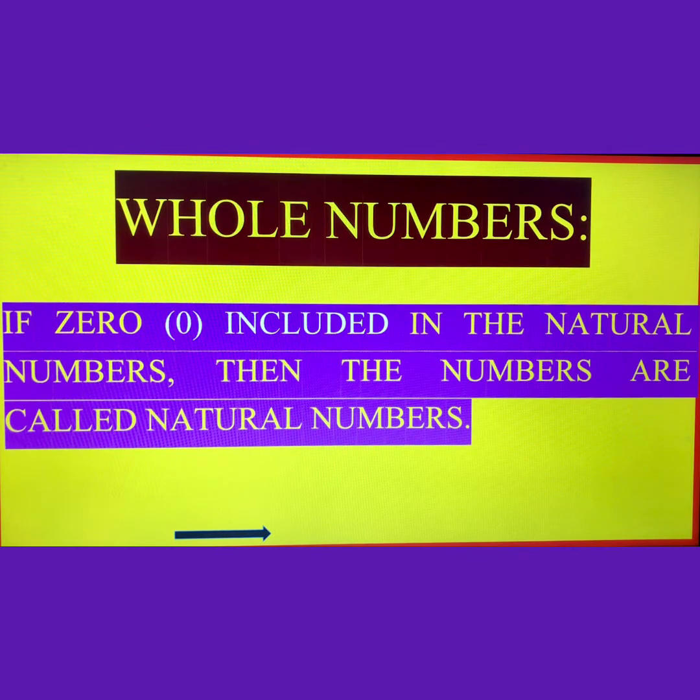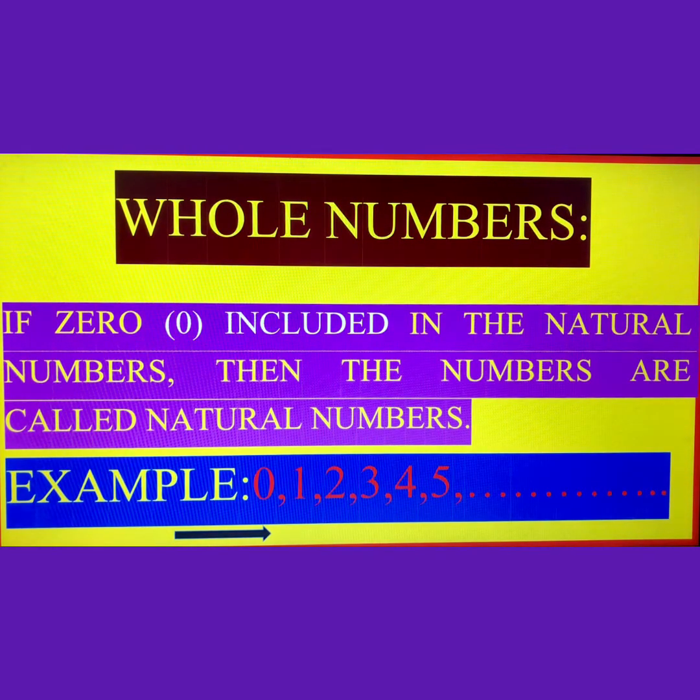Means if we include 0 also in the natural numbers, then all those numbers are called whole numbers. For example, 0, 1, 2, 3, 4 and 5 and up to infinity. These all numbers are known as whole numbers.